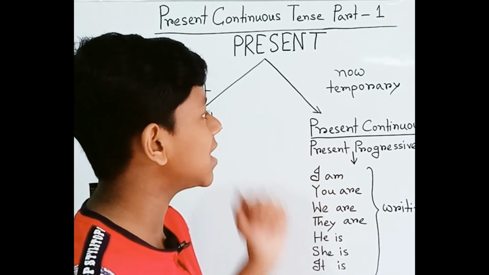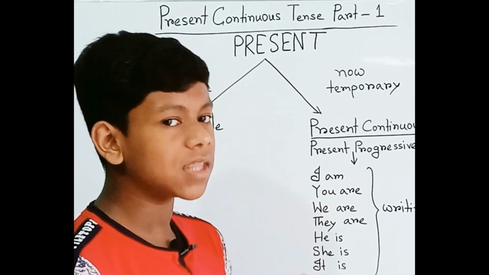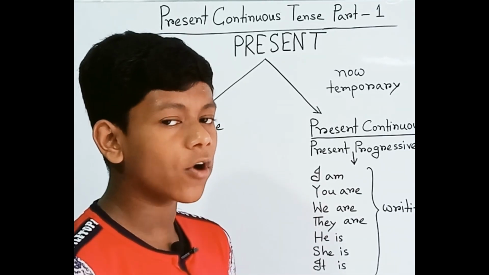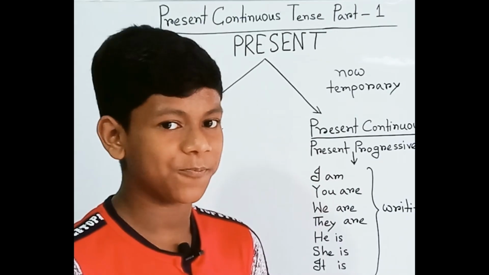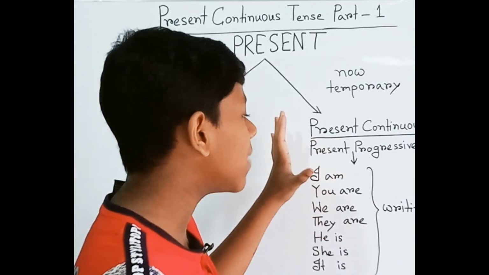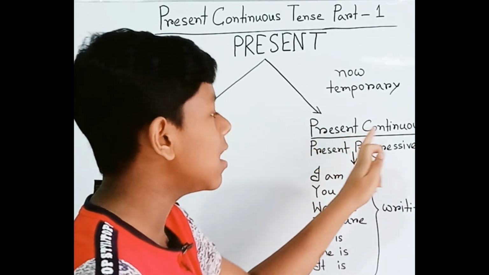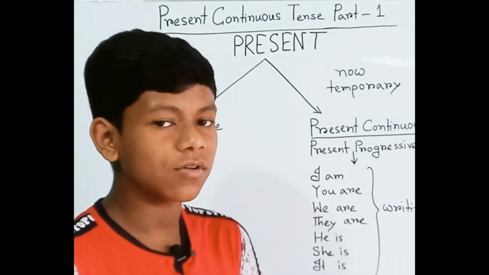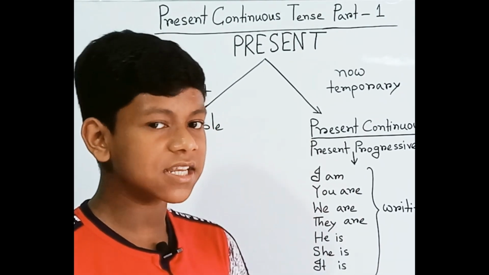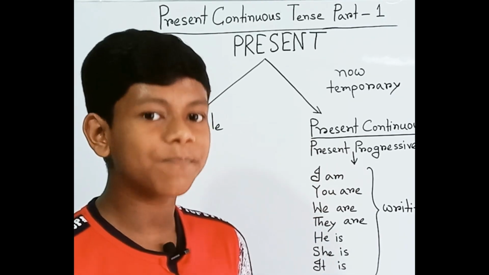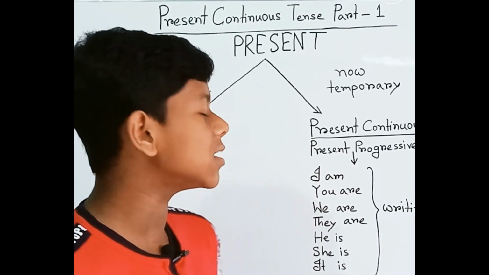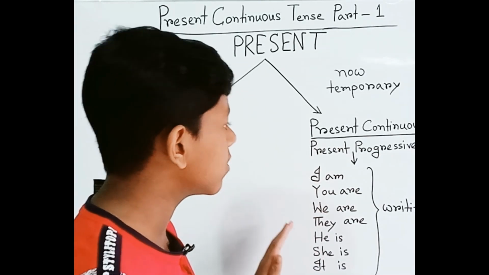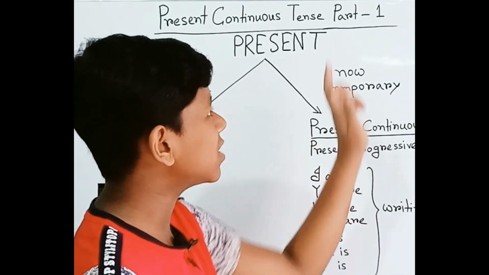Present continuous indicates something temporary, something happening now or in a short period, but still continuing. For example, "I am teaching." I am talking about the present continuous tense with you, so at this time I am teaching. It indicates the action is continuing and in a short period. Have you understood, guys? I hope you have understood. We have just learned the basic sentences of present continuous tense. It's the first lesson.